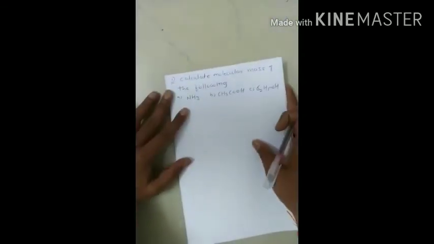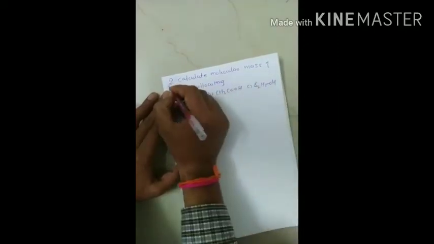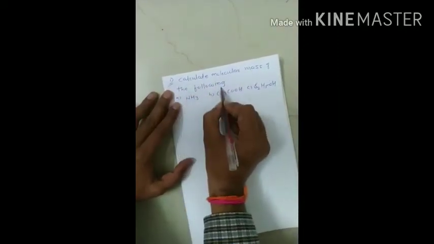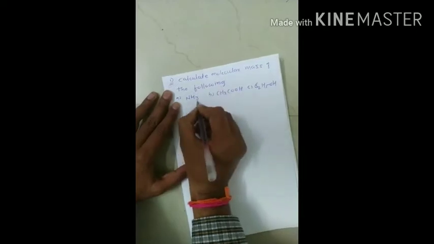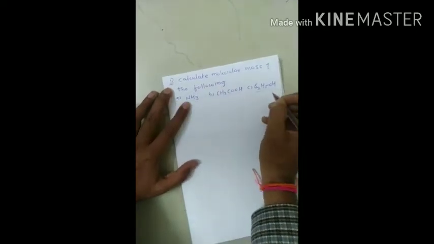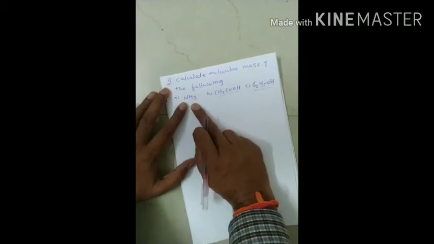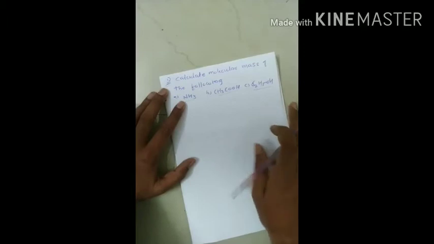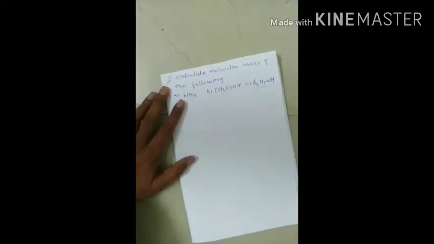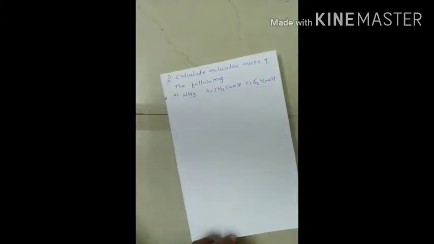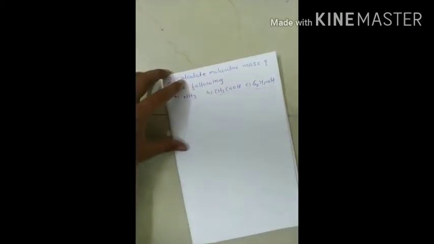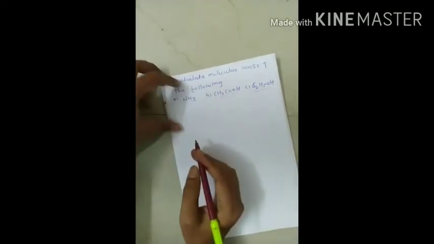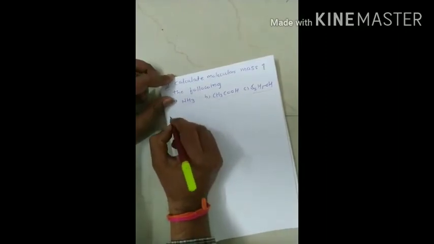Next question is like this. Question number D: calculate the molecular mass of the following. Here three compounds are given. First one is NH3, that is ammonia, then CH3COOH, acetic acid, and C2H5OH. We are going to solve this in order to get the correct answer. So firstly we will see how to calculate the molecular mass. First we will take NH3.